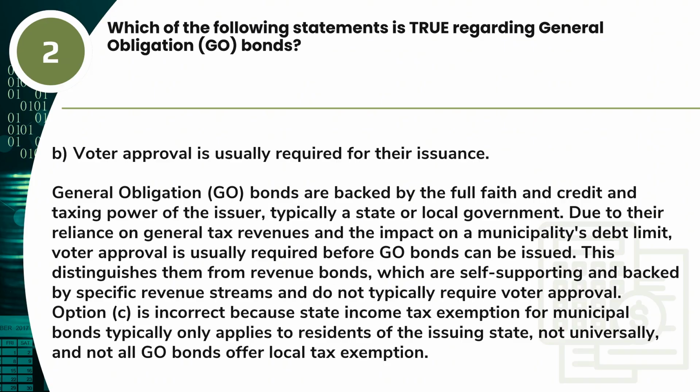This distinguishes them from revenue bonds, which are self-supporting and backed by specific revenue streams and do not typically require voter approval. Option C is incorrect because state income tax exemption for municipal bonds typically only applies to residents of the issuing state, not universally, and not all GO bonds offer local tax exemption.